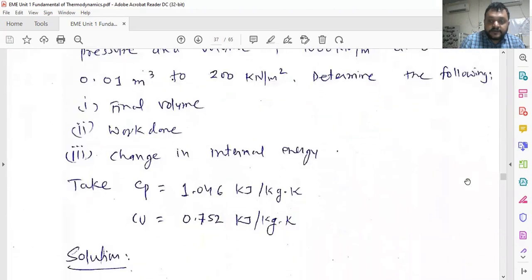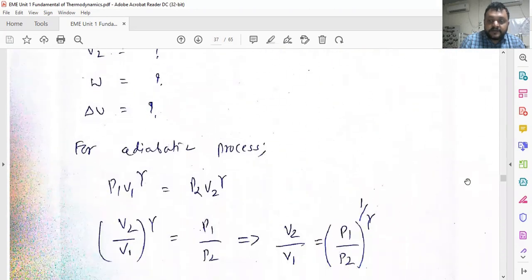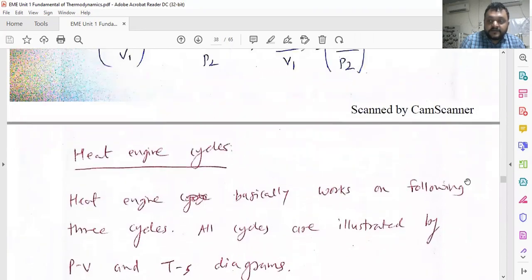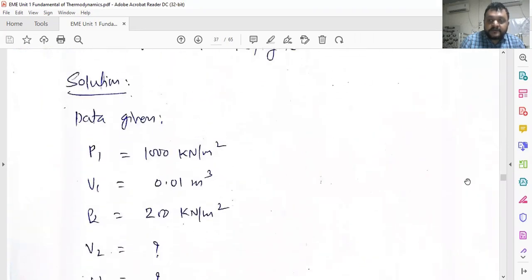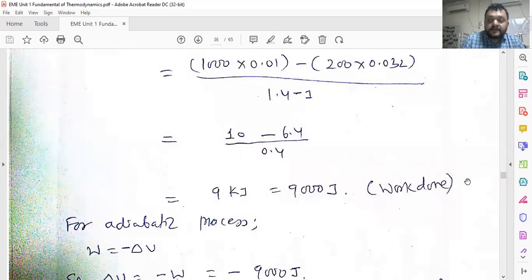So this is the way you can find out the work done and internal energy. Same equation, same example. Okay, so this is about the relation between specific heat capacities, and we are almost completing the properties of gases. Okay, so thanking you all.